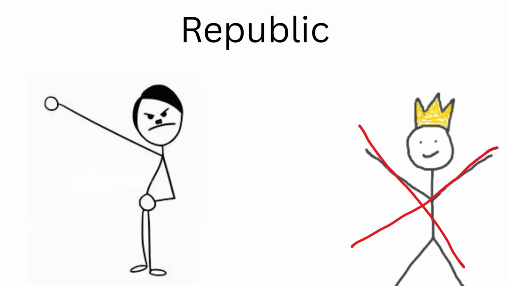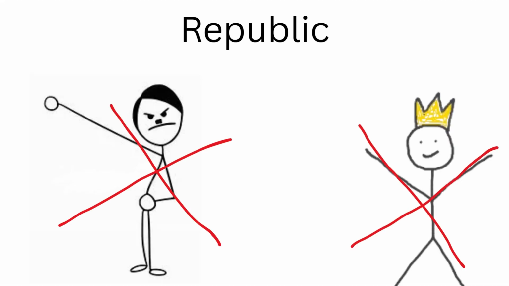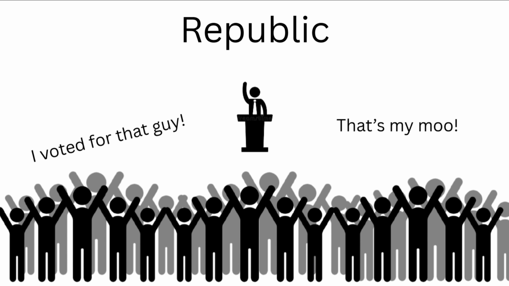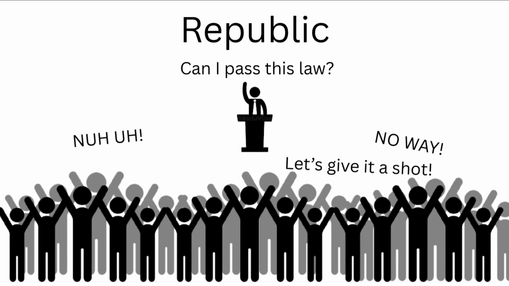Republic. A republic is a form of government where the power rests with the people and their elected representatives, rather than a monarch or dictator. In a republic, the head of state is typically an elected or appointed official, such as a president, rather than a hereditary ruler. Modern republics are often founded on the principle of popular sovereignty, meaning that the authority of the government is derived from the consent of the governed.